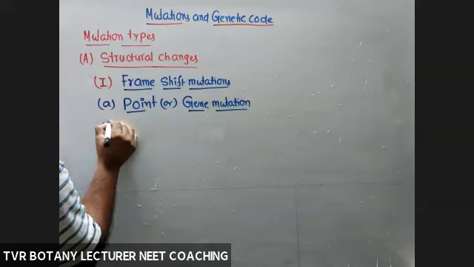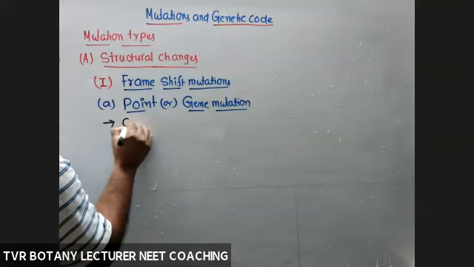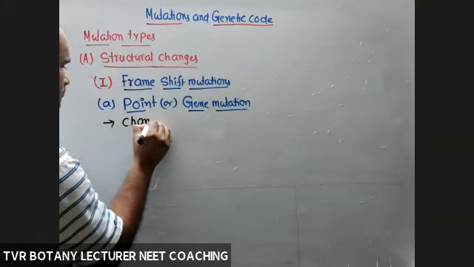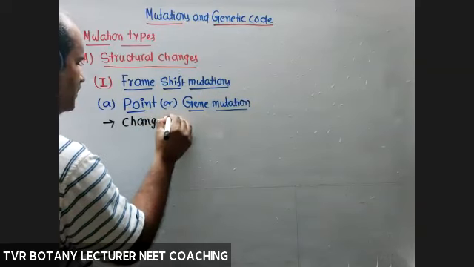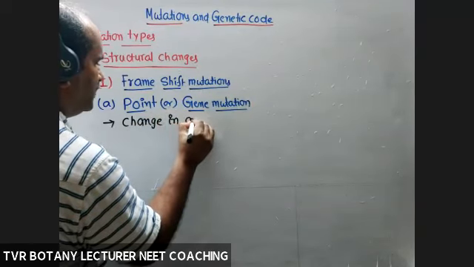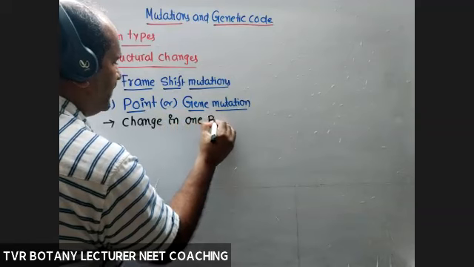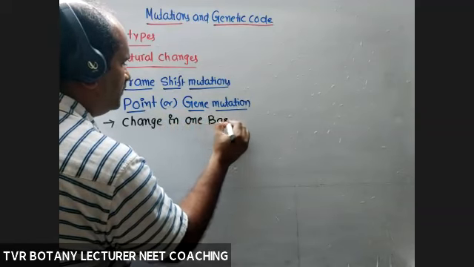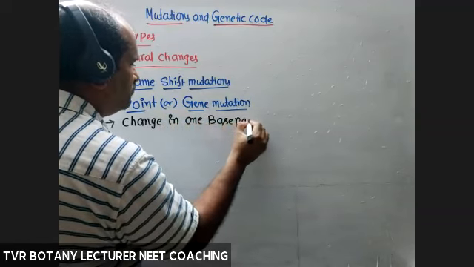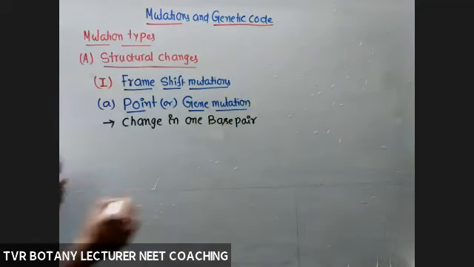So point mutation is because of change in one base pair, one pair of nucleotides.